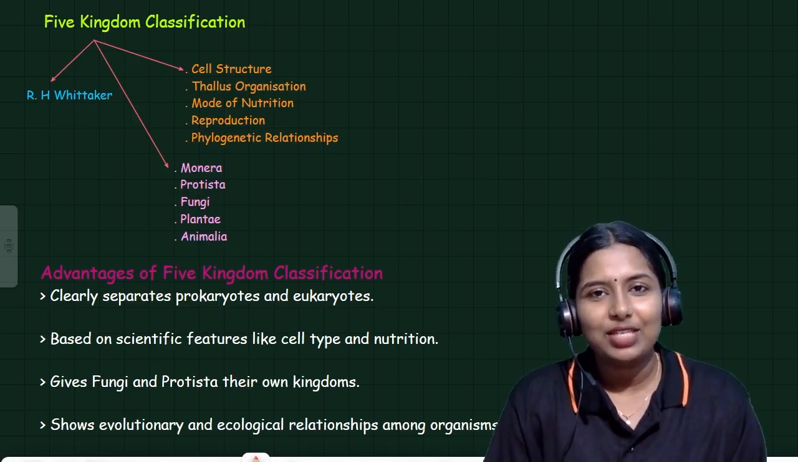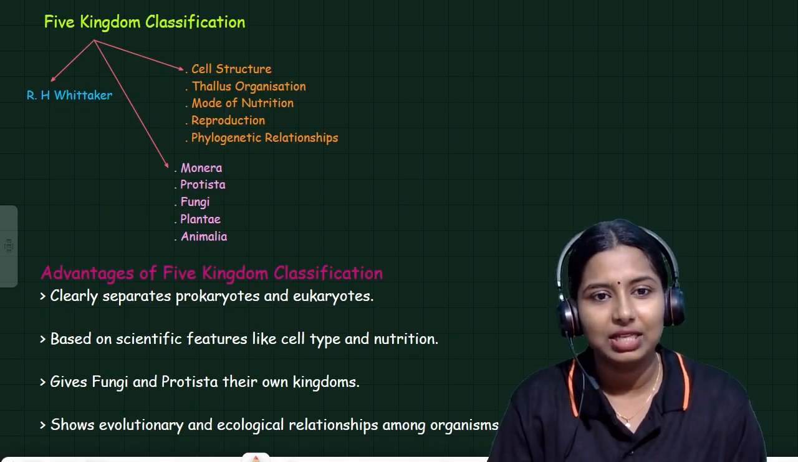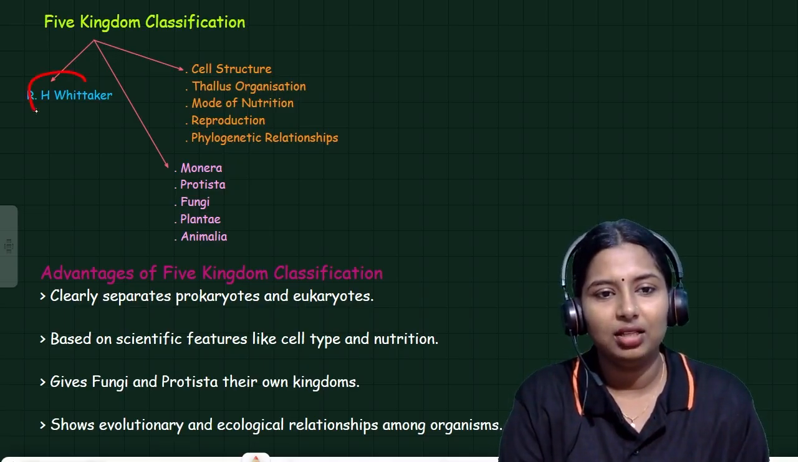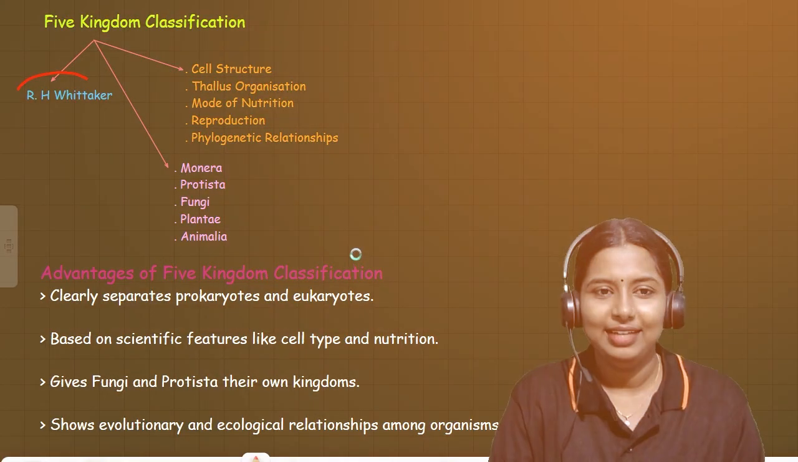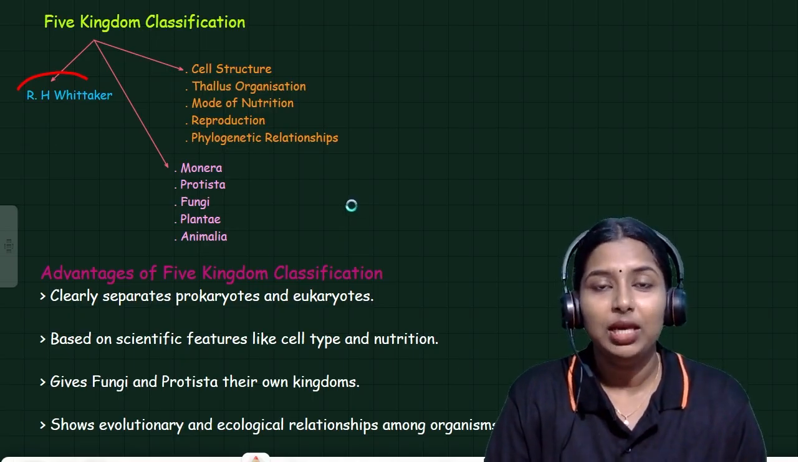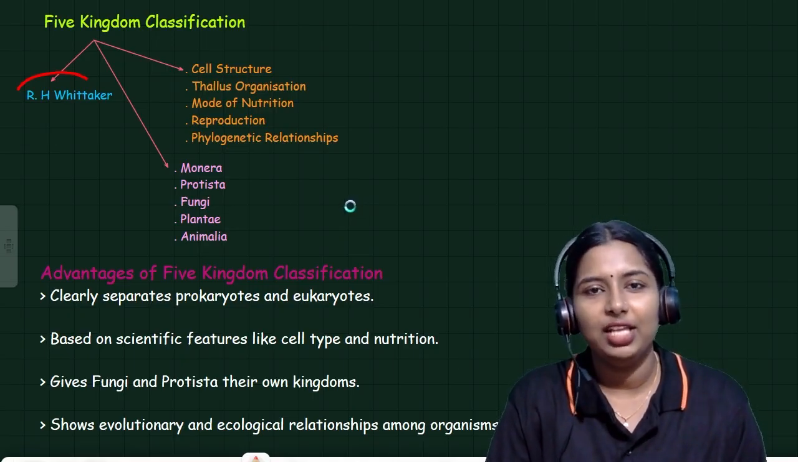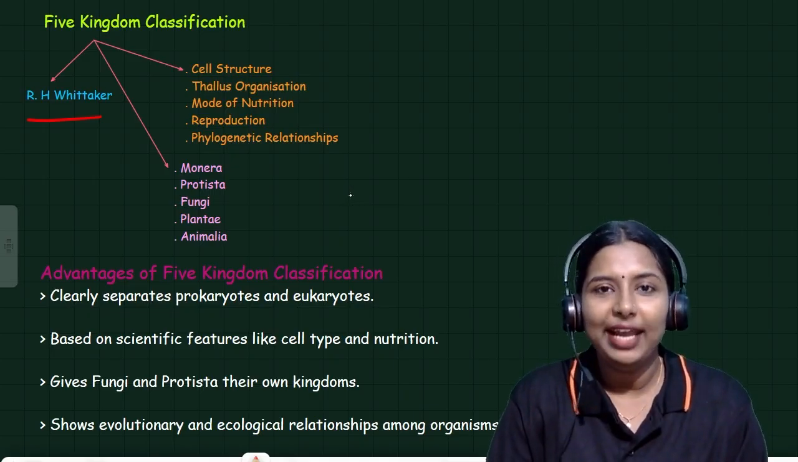Okay. So next we have to upgrade the classification, that is the five kingdom classification. It is proposed by R.H. Whittaker. Yeah, wait a second. What happened to my pen? Yeah, I will tell. So, five kingdom classification is proposed by whom? It is proposed by R.H. Whittaker.